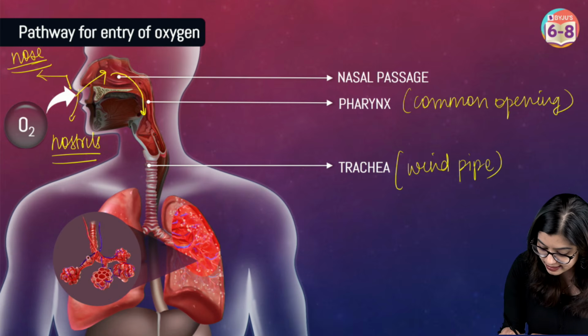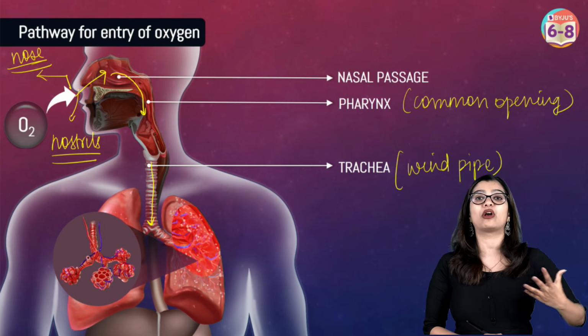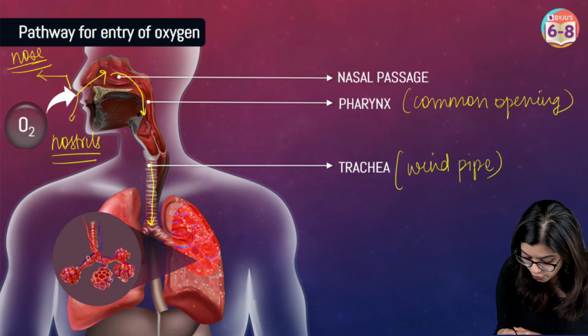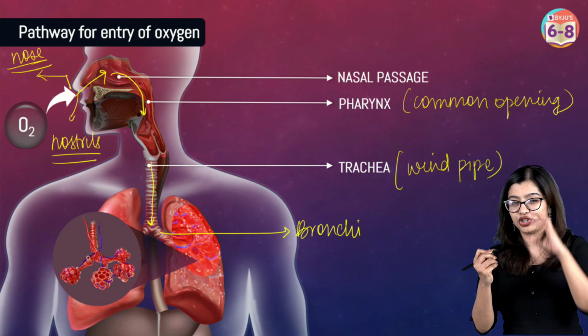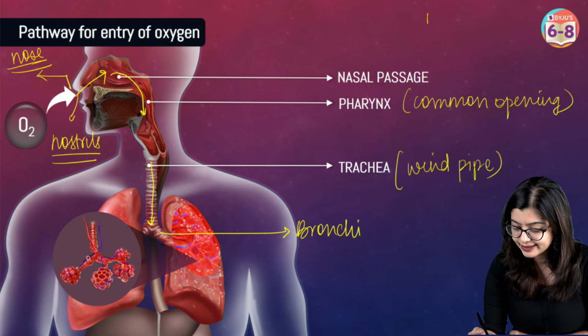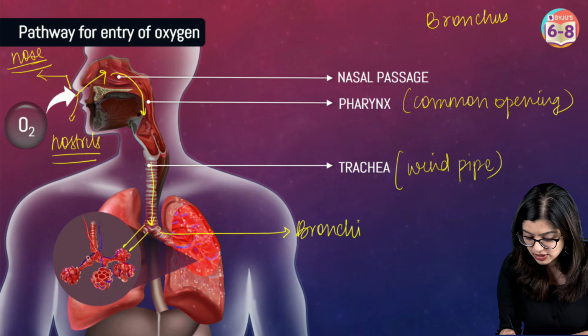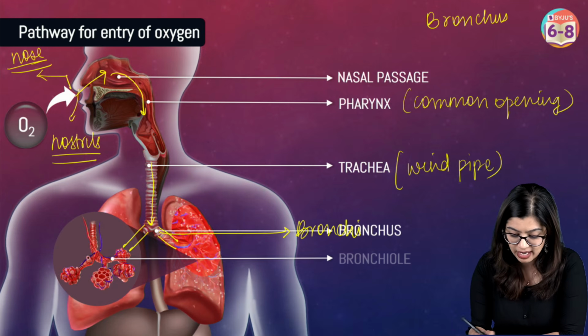Now we see here that the trachea will descend downwards into the chest region, or what we call the chest cavity, and it will split into two, forming bronchi, or if I were to just refer to a single tube, it is called a bronchus. And we see that the trachea will split into two bronchi, which will open up into the lungs, right?